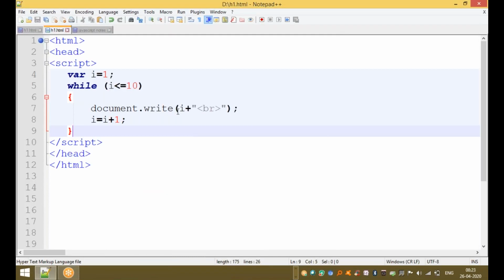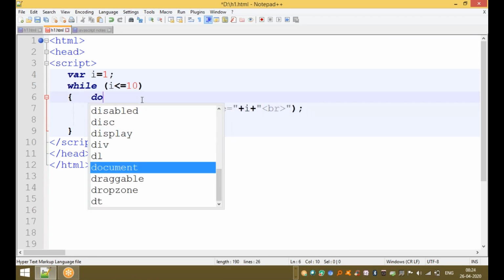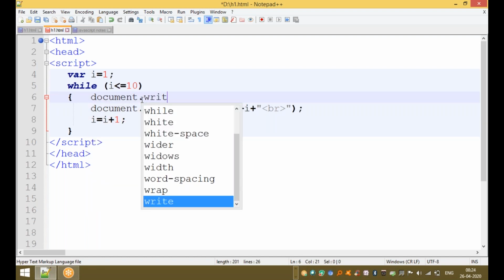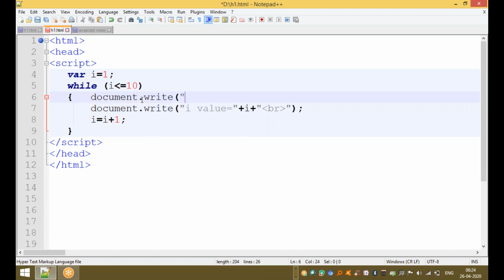Clear, guys? And next, if you want to print some text, I value equal to 1 the first time. To print the argument document.write of, condition using while loop, print 1 to 10.